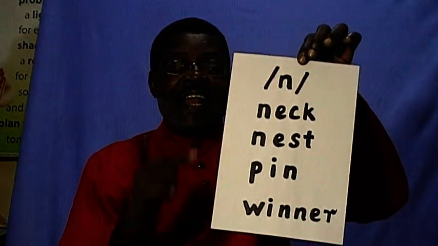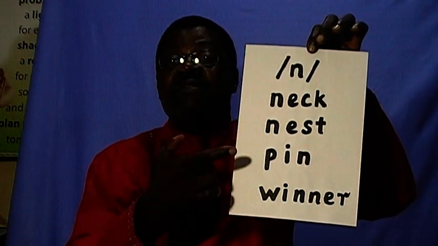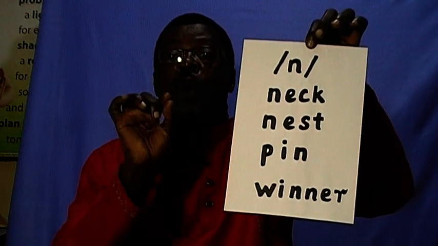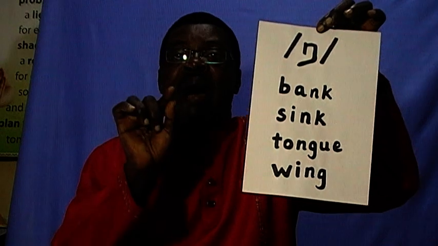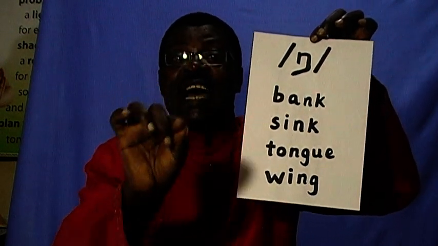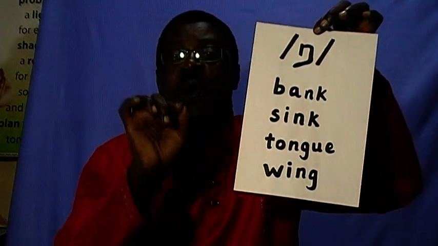Clear? Then we move to sound N, like in neck, nest, pen or pin. The word I have for you is pin, but also in pen. Then winner, sound N. Clear? Good. Then we move to the next sound, that is the sound ng. Just like in bank, sink, tongue, wing.